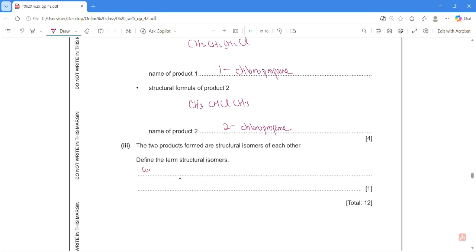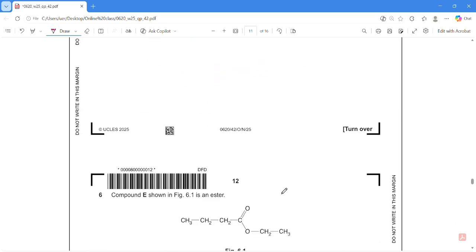Define the term structural isomers. Structural isomers means compounds with the same molecular formula but different structural formula. So easy.